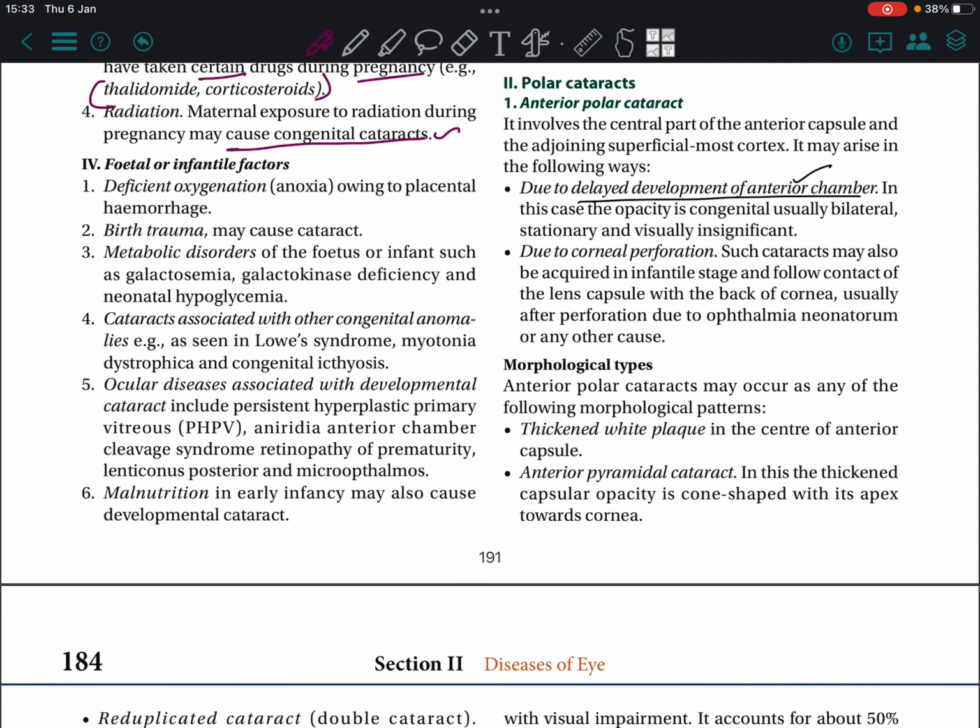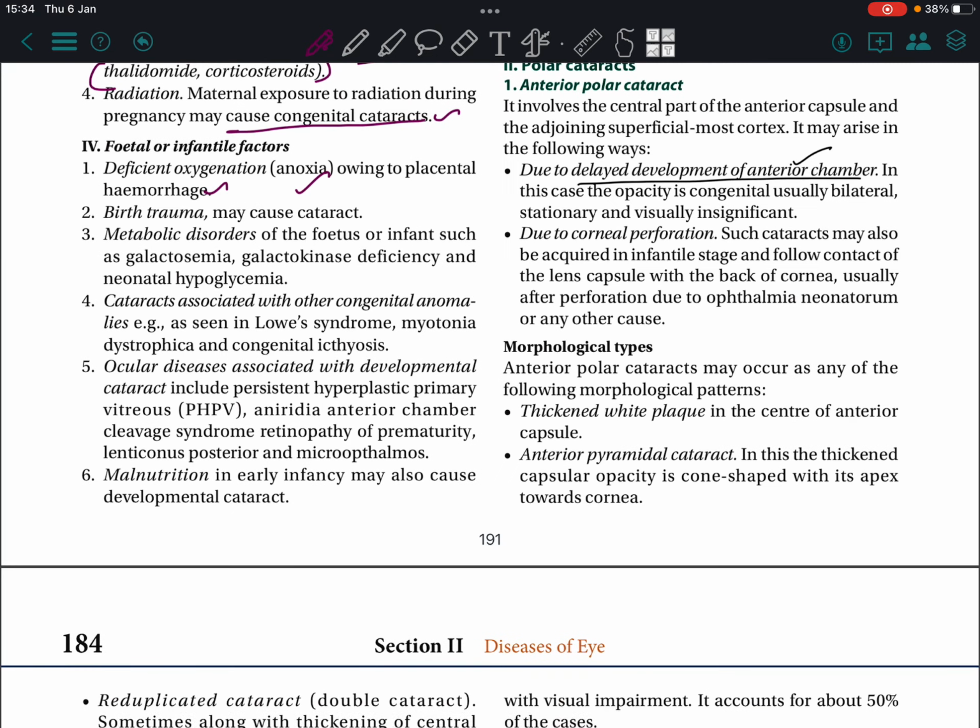Fetal or infantile factors: deficient oxygenation, anoxia owing to placental hemorrhage, birth trauma, metabolic disorders of the fetus or infant such as galactosemia, galactokinase deficiency, cataracts with congenital anomalies, for example as seen in Lowe syndrome, myotonic dystrophy, congenital ichthyosis.